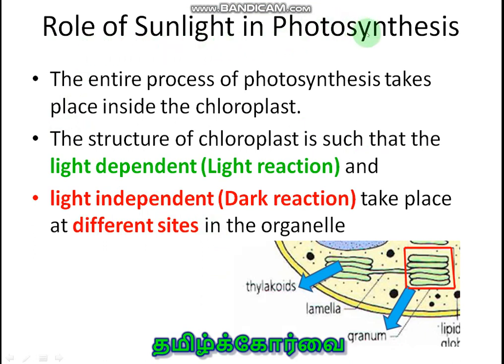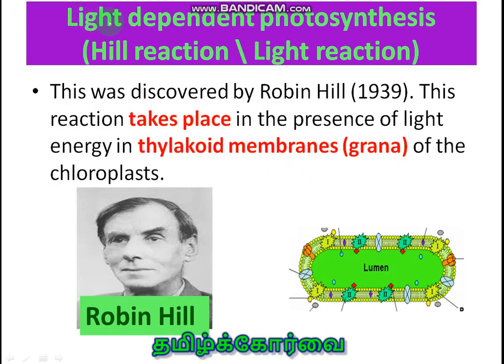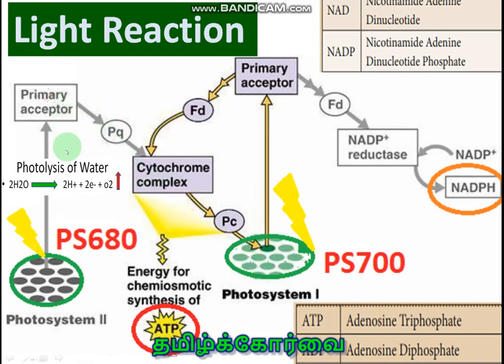Role of sunlight in photosynthesis. There are two reactions in photosynthesis. One is the light dependent light reaction, which takes place in the thylakoid of the grana, and the light independent dark reaction takes place in the stroma. To run the light reaction, light is required. The light reaction takes place in the thylakoid and the dark reaction takes place in the stroma of the chloroplast, right? The light reaction was first discovered by Robin Hill, and he said it takes place in the thylakoid membrane of the grana, and this is the total light reaction.